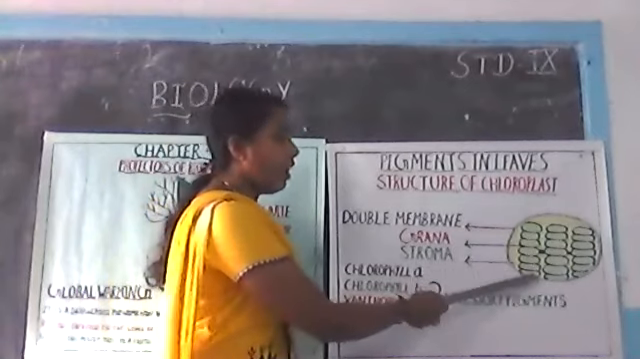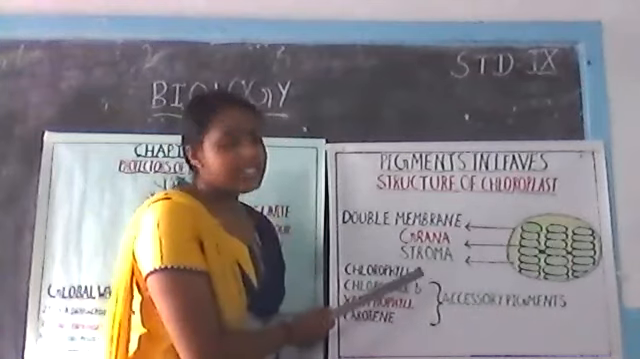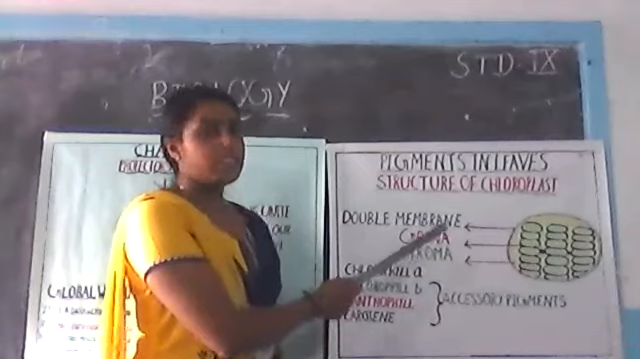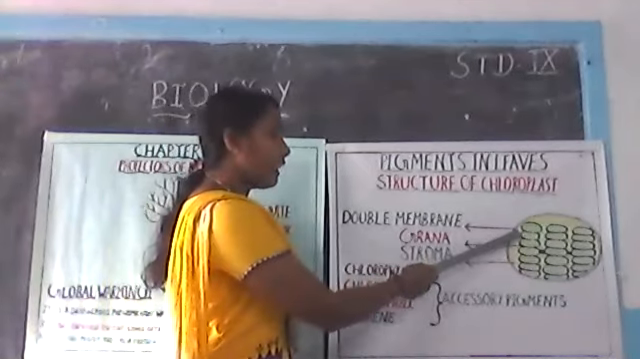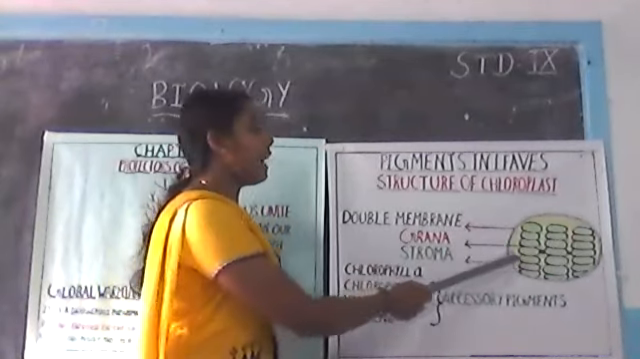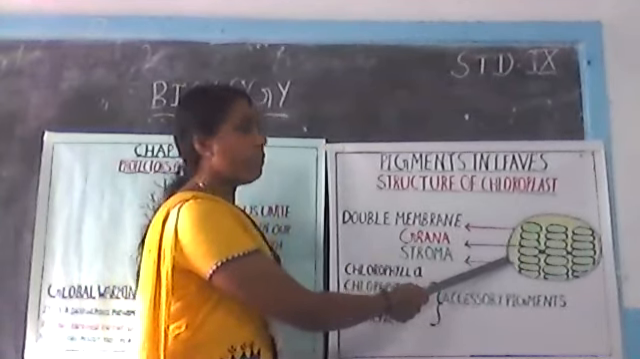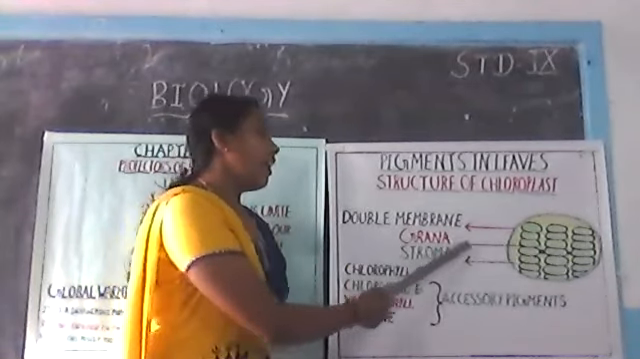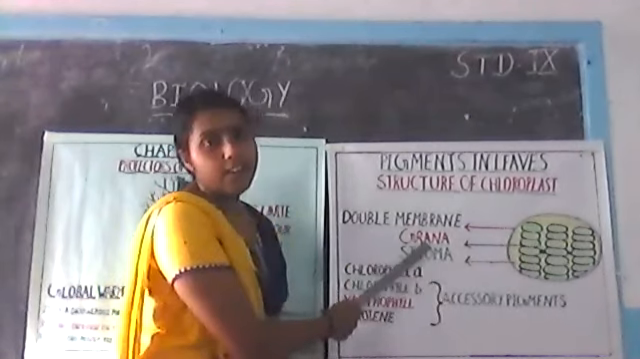Then you can see sac-like structures arranged one above the other. These sac-like structures are known as the grana. Okay, so once more I will repeat the structure of chloroplast for you. The chloroplast has a double layered membrane. Inside the double layered membrane, the fluid part of the chloroplast is called the stroma, and the sac-like structures arranged one above the other are known as the grana.